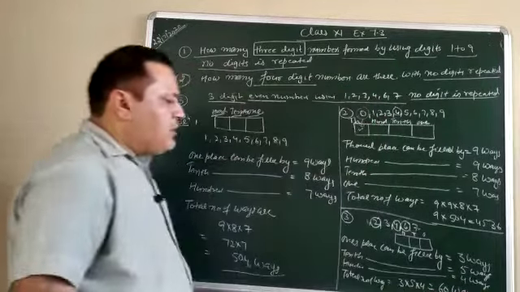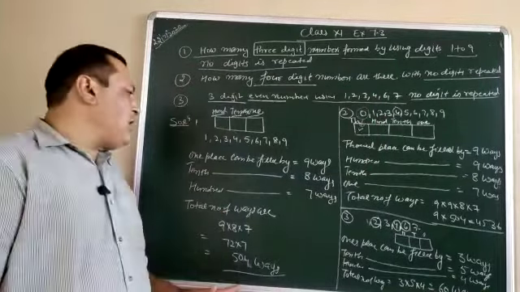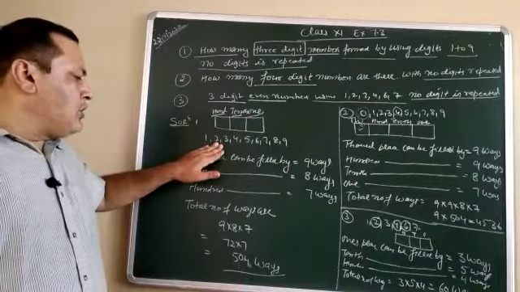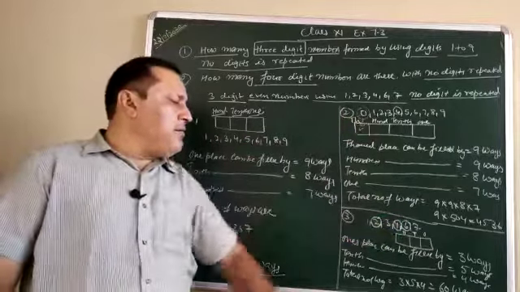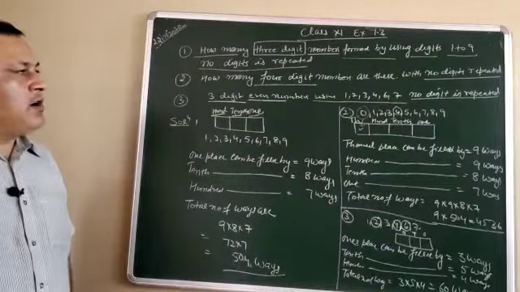So these 3 questions are entirely different: with no repetition of the digit, with the number 0, with special number, even number. So I hope you will understand the concept.